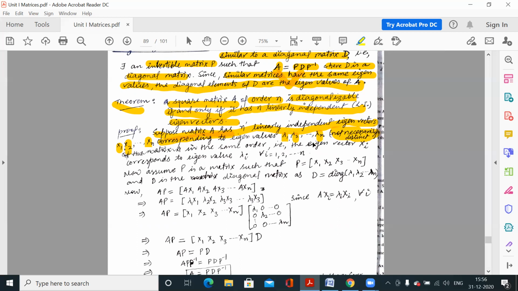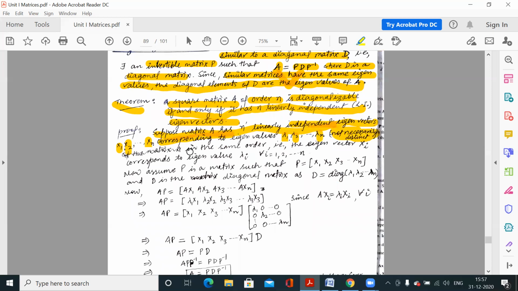So these are the n eigenvalues of matrix A, and with respect to each of them we have eigenvectors: x1 corresponding to lambda 1, x2 corresponding to lambda 2, xn corresponding to lambda n. We are assuming that these eigenvectors are linearly independent.